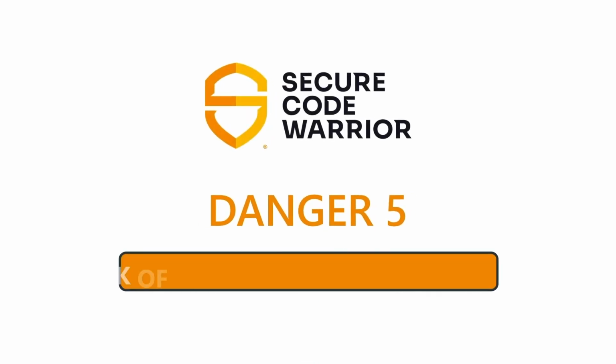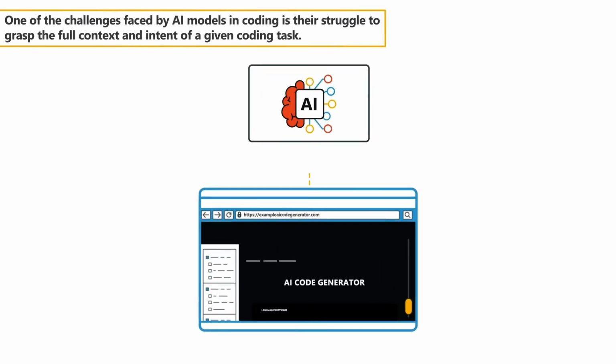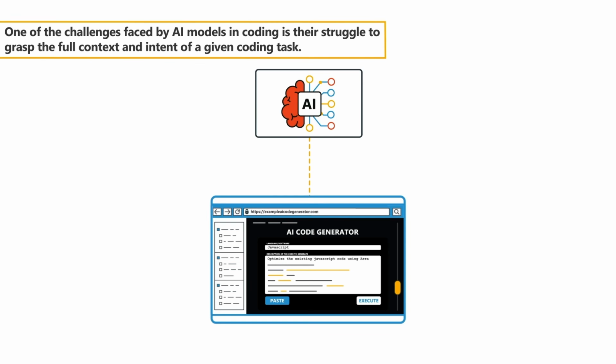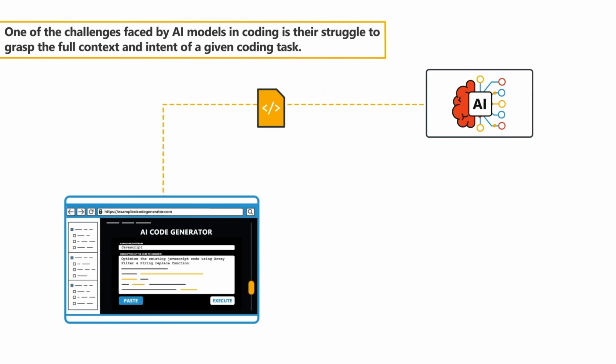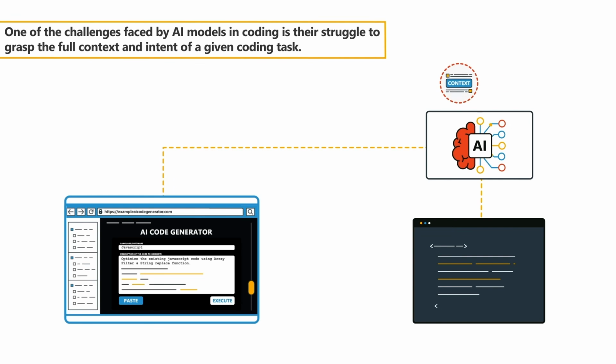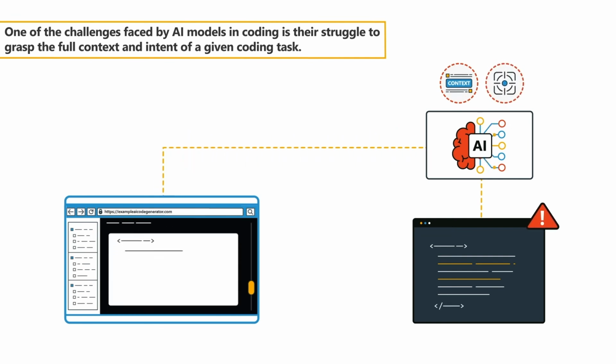Danger 5. Lack of contextual understanding. One of the challenges faced by AI models in coding is their struggle to grasp the full context and intent of a given coding task.